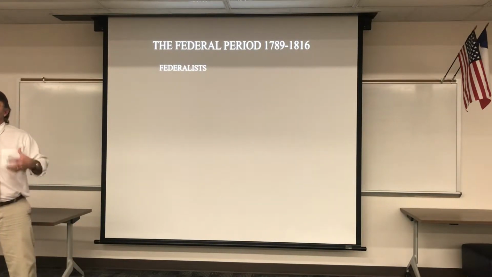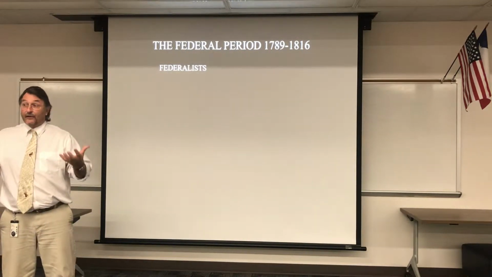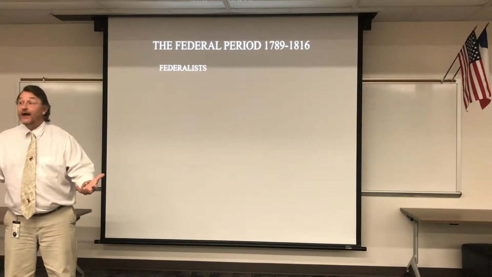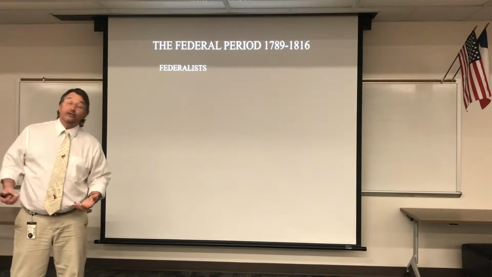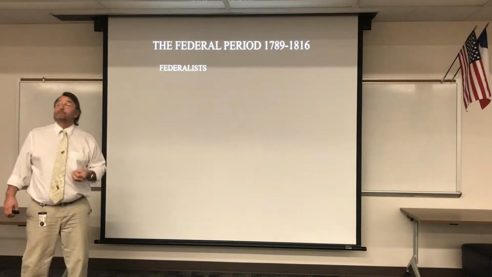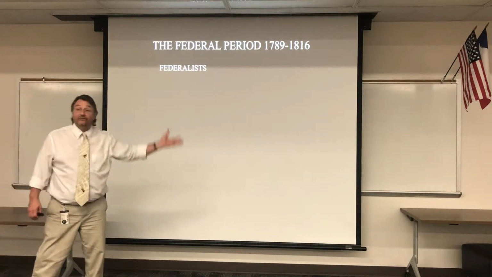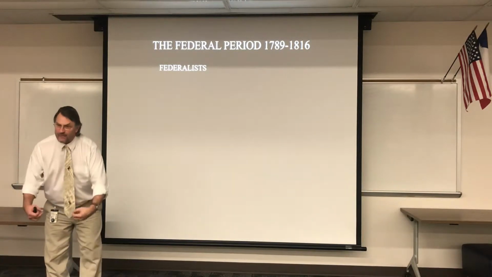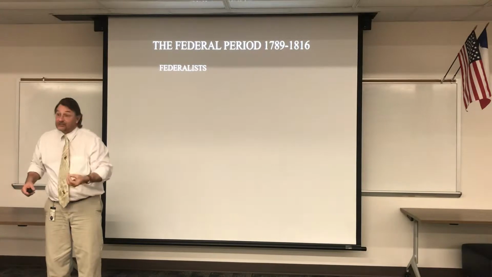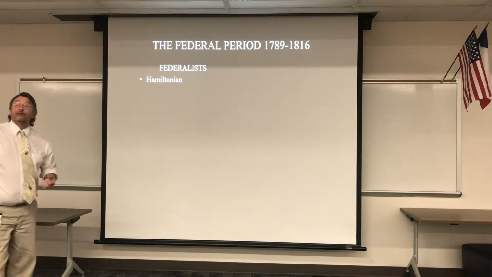Guys, these are the first political parties in the United States. And what that means is they're setting a precedent. Their faction is going to set the basis for a philosophy that will not go away. Okay? You can trace today's parties back to this root right here. You can trace today's Republican Party back to the Federalists. You can trace today's Democratic Party back to the Jeffersonians. So that theme that runs throughout American history, it may have different names and things, but the faction is the same. Okay?